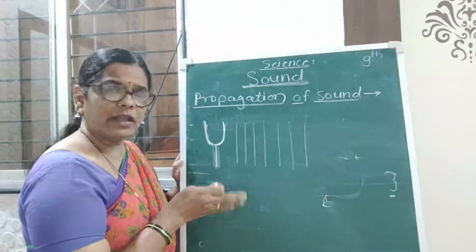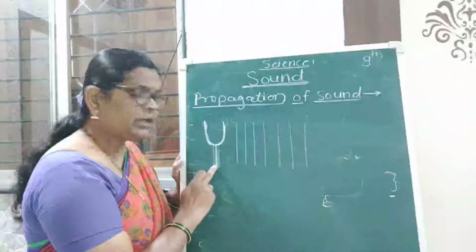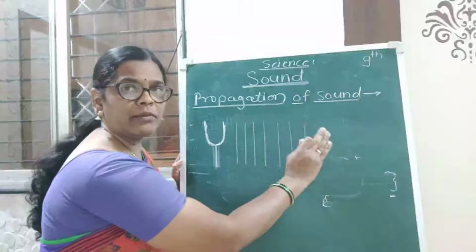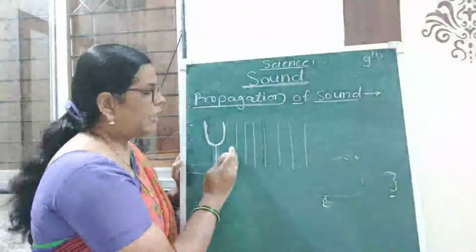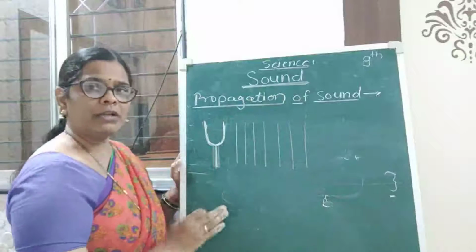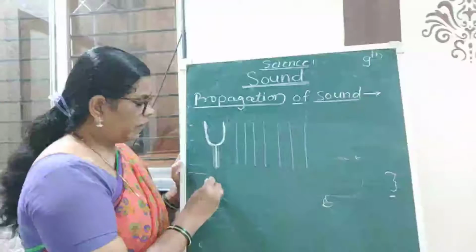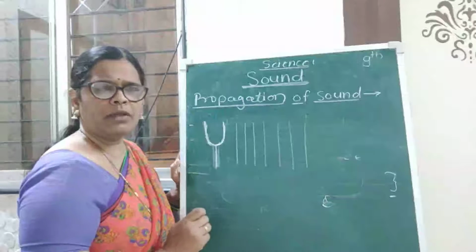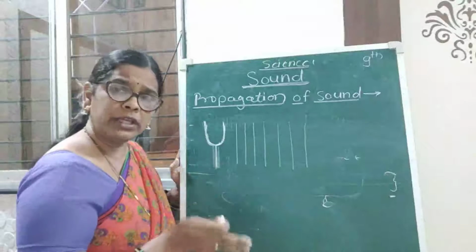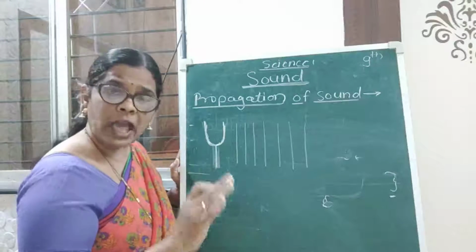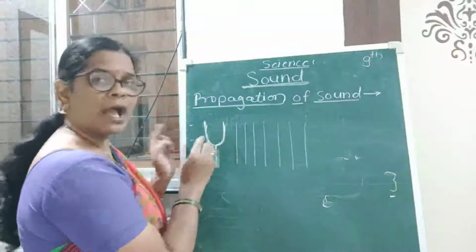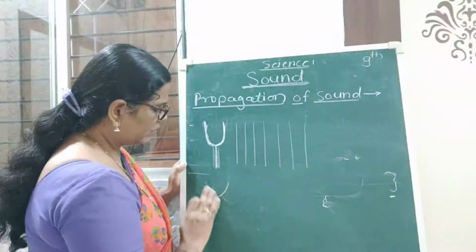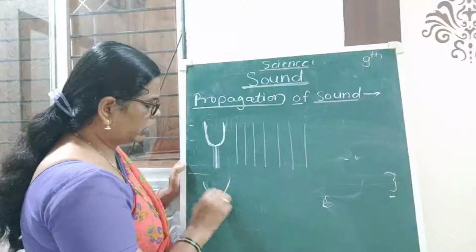When it vibrates it forms sound. But when it is in steady position, the particles of air, which is the medium, are at the same distance. But in the next position, when we hit the tuning fork on any hard surface, these two arms go away from each other. This is the next position of the tuning fork.